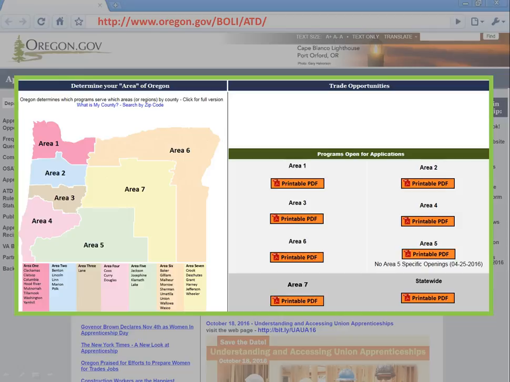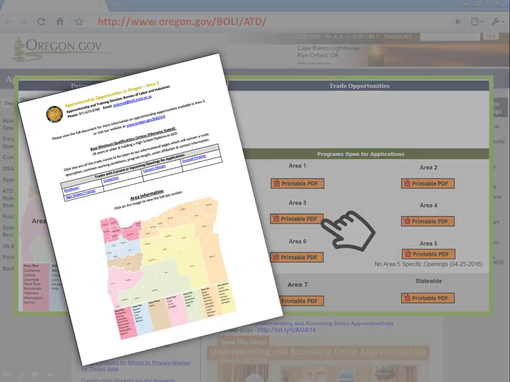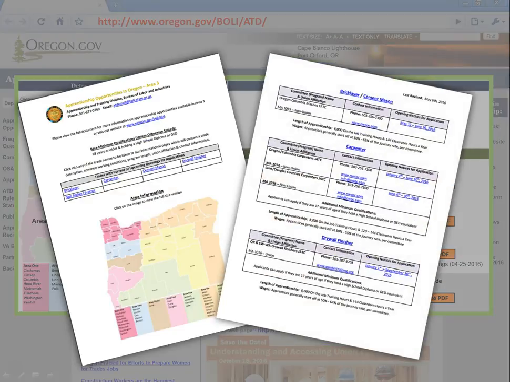Once you use the map to determine the correct geographical area, click on the corresponding link on the right to access a PDF document that lists all apprenticeship openings currently in that area, along with contact information and application deadlines. We just explored how to find registered apprenticeship opportunities and contact information.